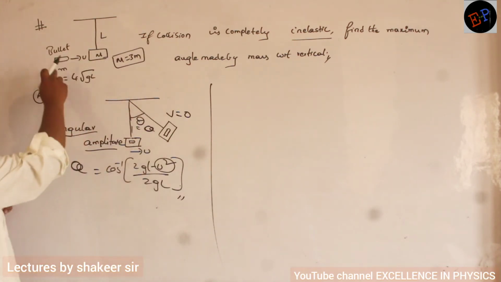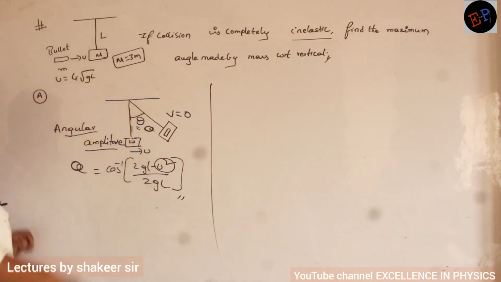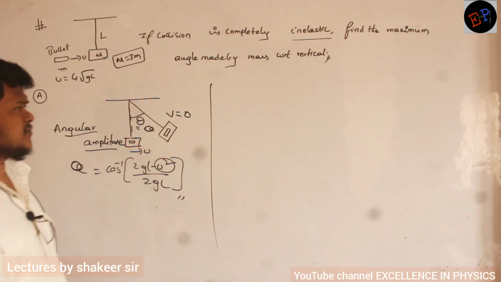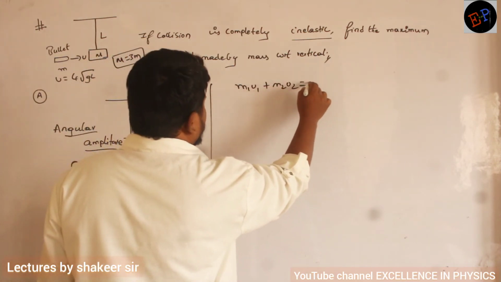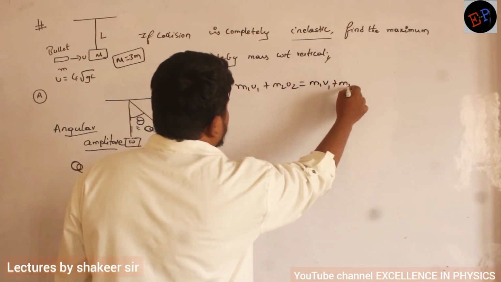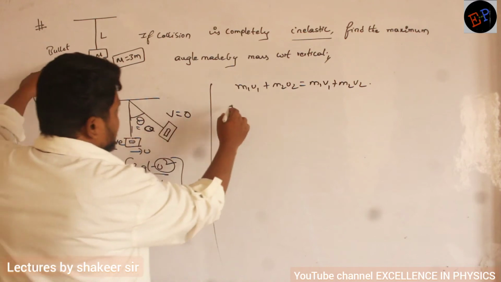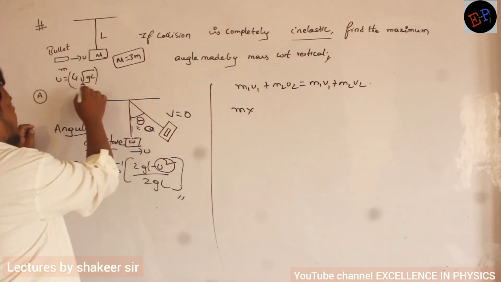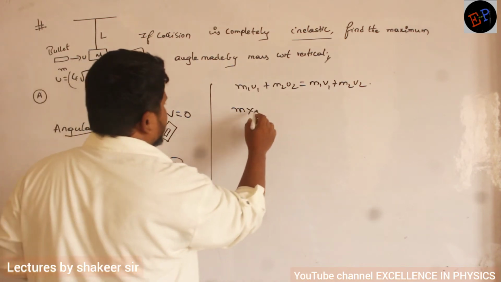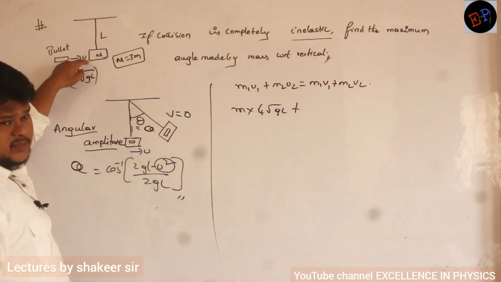Conservation of momentum. Sima, this bullet goes and embeds in this mass, no? Then why can't you use the law of conservation of momentum? What is the law of conservation of momentum? m1 u1 plus m2 u2 is equal to m1 v1 plus m2 v2. Clear now? What is the mass of the first body? Mass of the bullet is m. And what is its velocity? Its velocity is already given, u root gl. Mass of the pendulum is how much? 0.